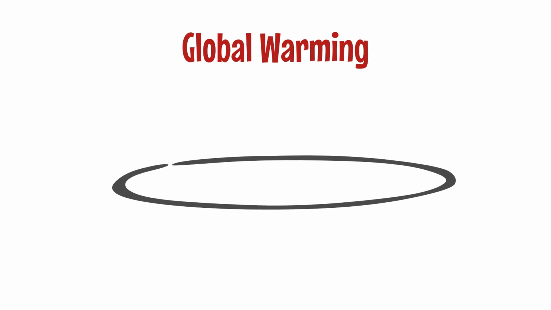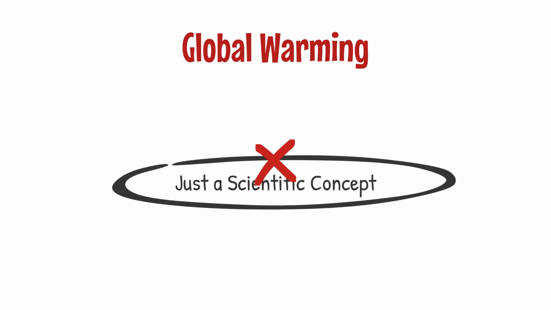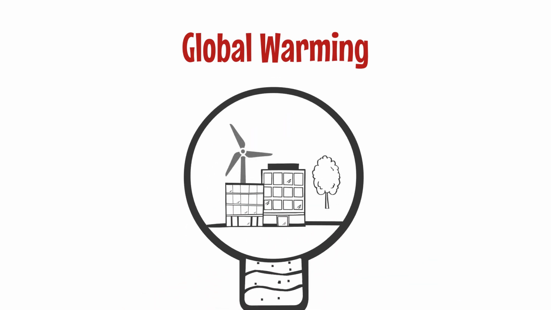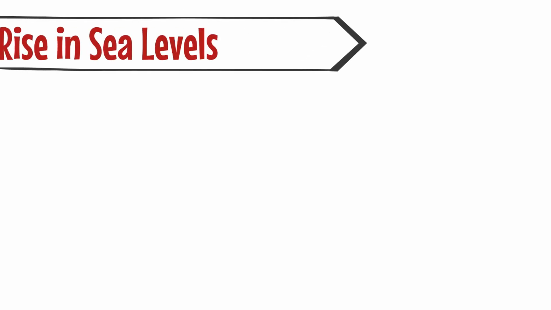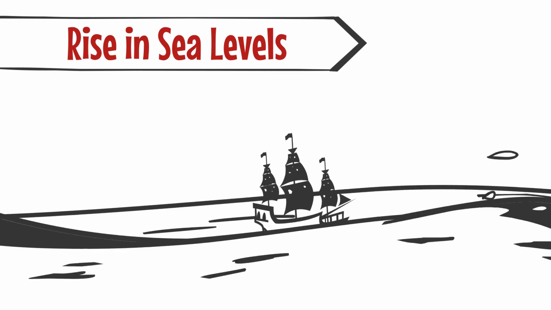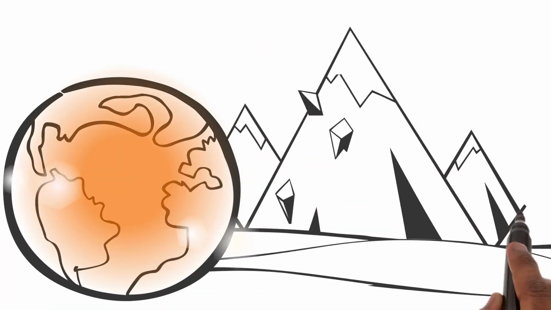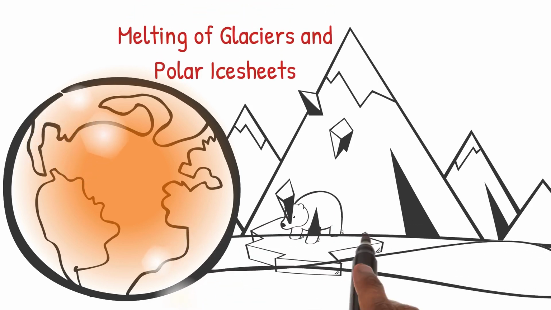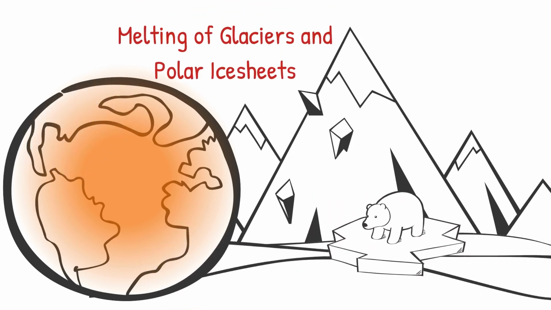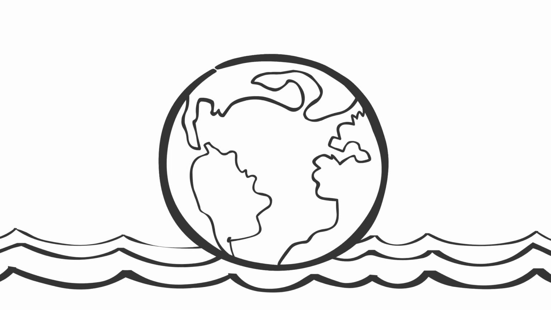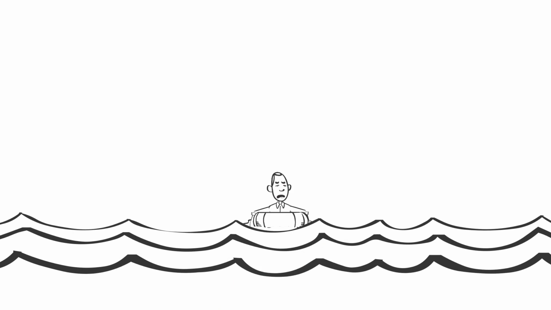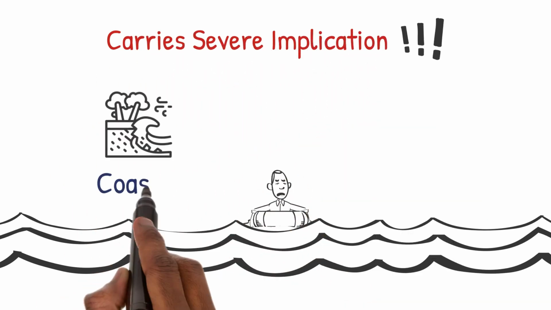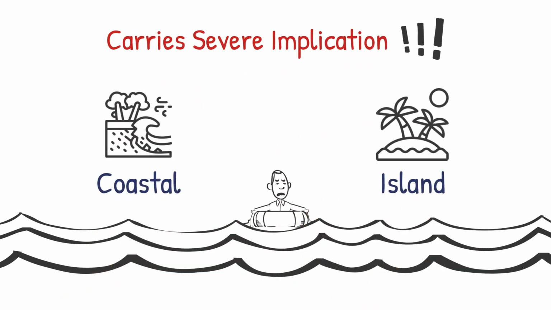Global warming isn't just a scientific concept, it's an environmental shift with profound consequences. One prominent consequence of global warming is the rise in sea levels. As the Earth warms, it causes the thermal expansion of water in the oceans and leads to the melting of glaciers and polar ice sheets. These combined factors contribute to an increase in sea level. This elevation in sea level carries severe implications for coastal regions and islands around the world.